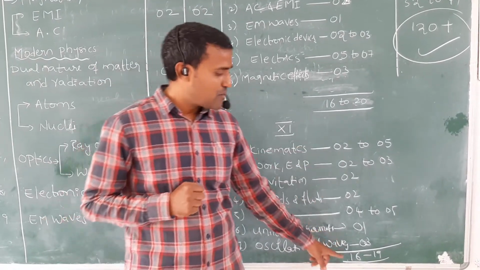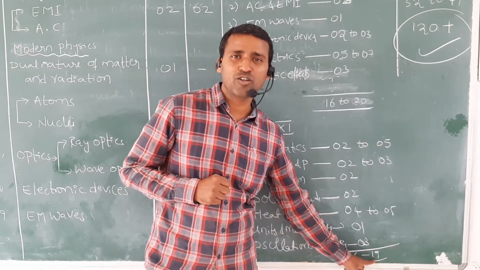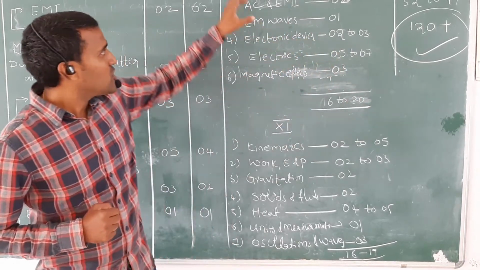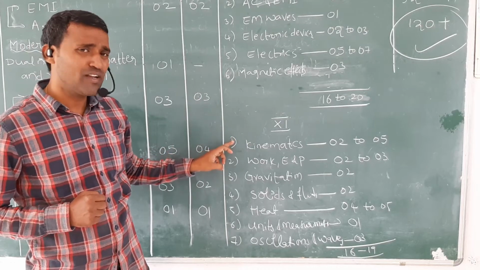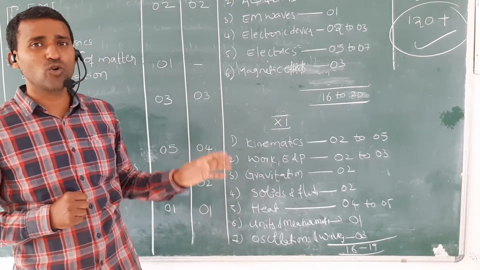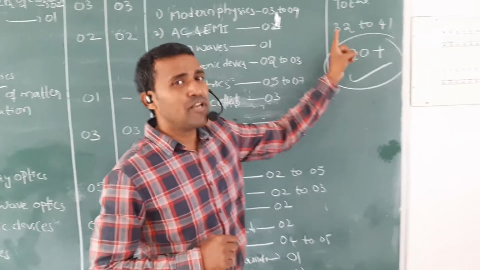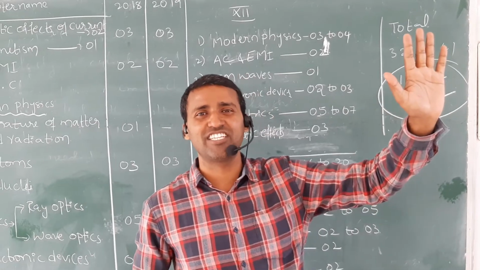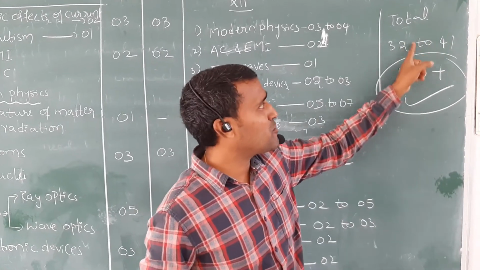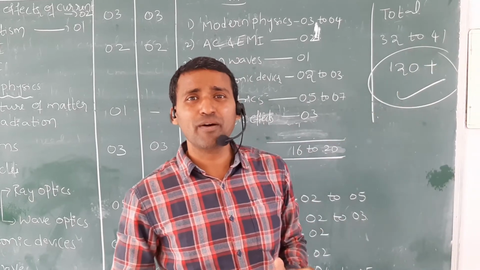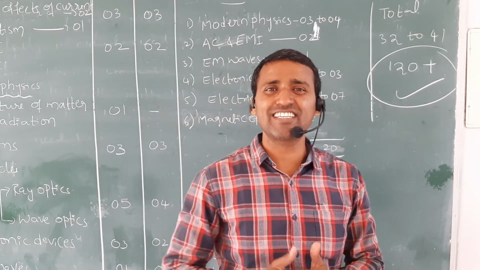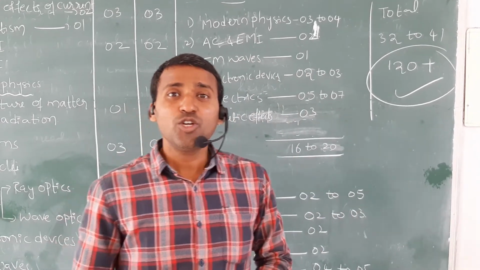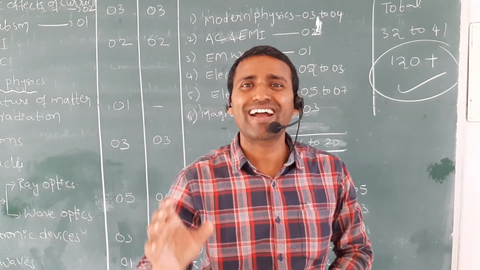If you observe plus 1, minimum 16 questions, maximum 19 questions. If you observe plus 2, minimum 16 questions, maximum 20 questions. So in total, second year 6 chapters and plus 1 7 chapters, total 13 chapters, minimum 32 to 41 questions will come in your NEET examination. If you attempt minimum questions only, you can 100% get a 120 plus score in the NEET examination. But to prepare all these 13 chapters, you should not leave even 1 question while you are practicing.